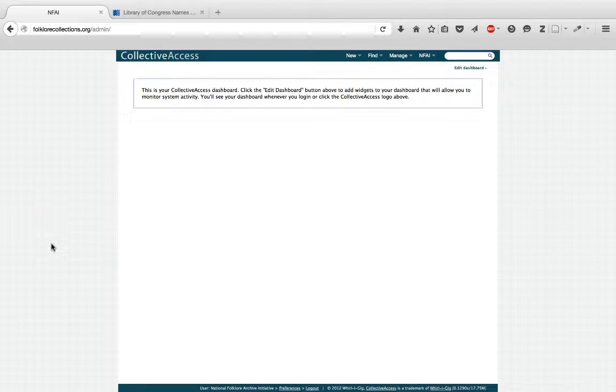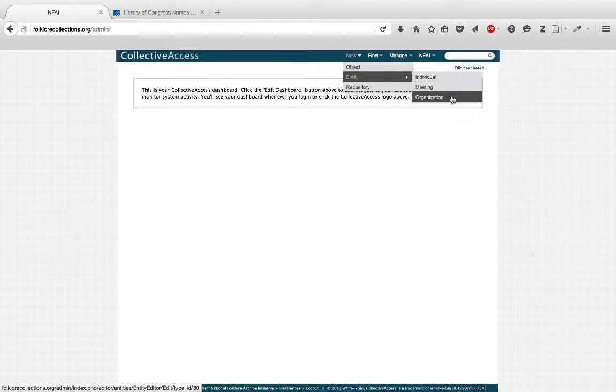We're going to begin by creating an entity record for an organization, and the same rules apply to creating a record for a meeting. First, log into the cataloging interface using your username and password. From the cataloging interface homepage, click on the New button, select Entity and Organization.